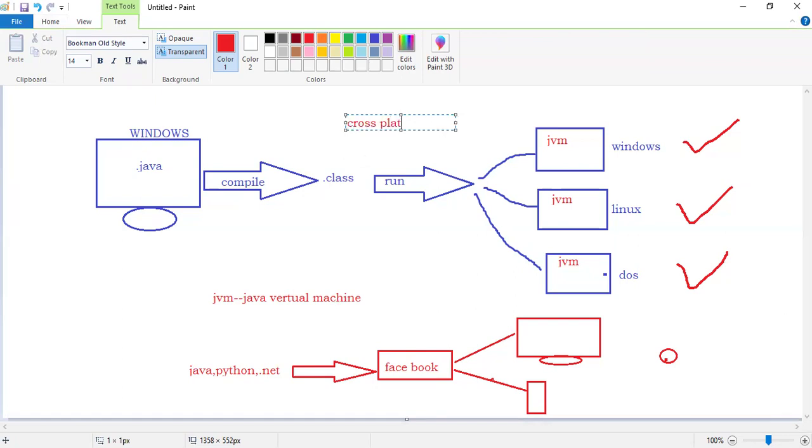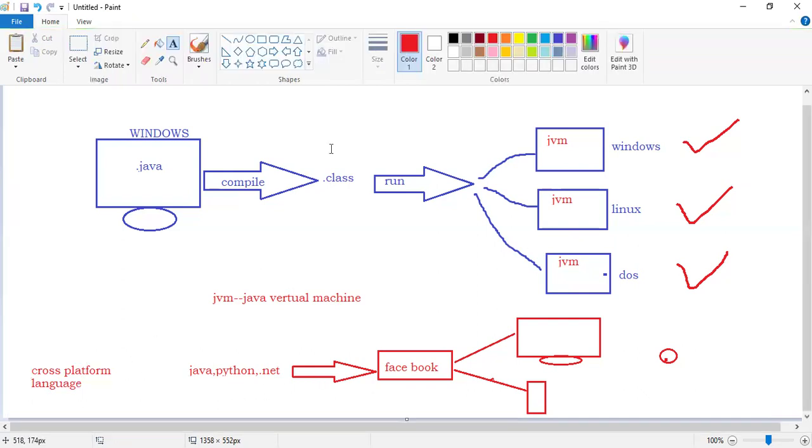Platform independent is also called cross platform. Java, Python, and .NET are also called cross platform languages.